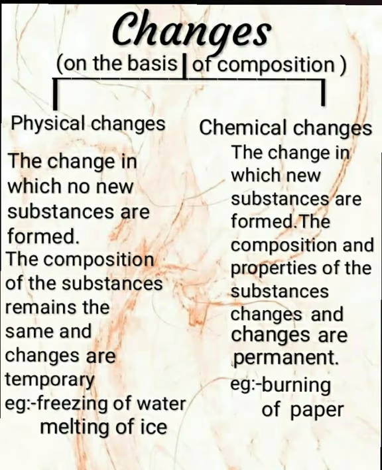We discuss the changes on the basis of composition. What is the meaning of composition? The compound or substance made up of which elements, that is called the composition. On the basis of composition, changes are divided into two parts: physical changes and chemical changes.